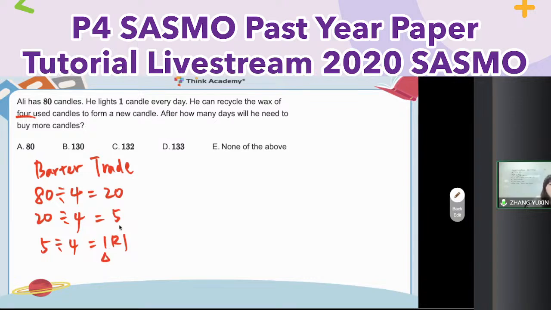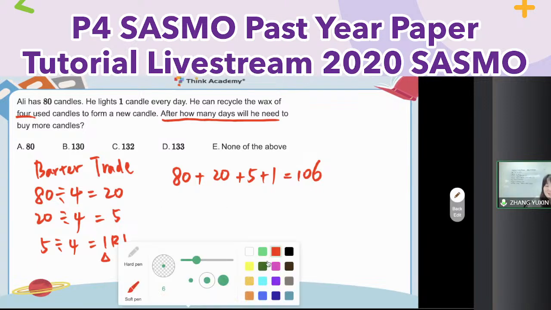So in total, I already used how many candles? It's the same as after how many days he has to buy new candles. So first of all, he used 80. Secondly, use 20. Use 5. Then the last of 5 only can redeem 1. So in total, 106. Here is method 1. Here still have method 2.